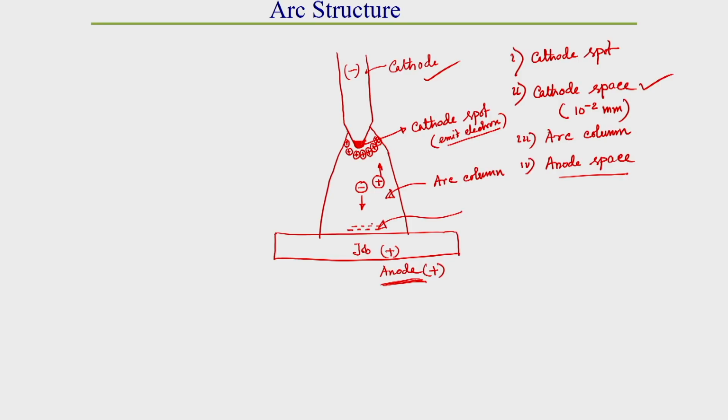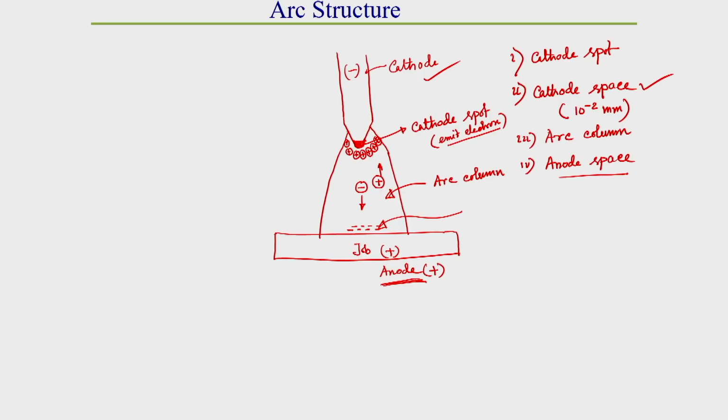Now the electrons coming out due to ionization and this emitted electron generally create some repulsion force over the anode space region. Due to this repulsion force between the electrons emitted from the anode surface and the ionized electrons from the arc column, they create a voltage drop in the anode space zone, a sharp drop of voltage in this region.